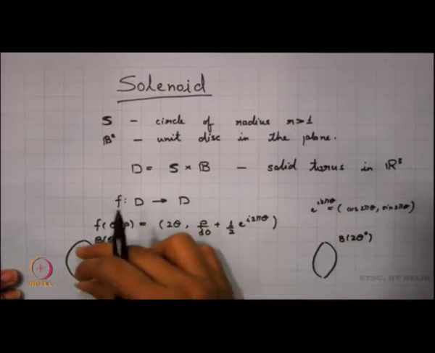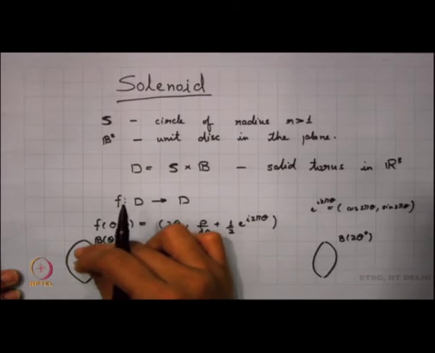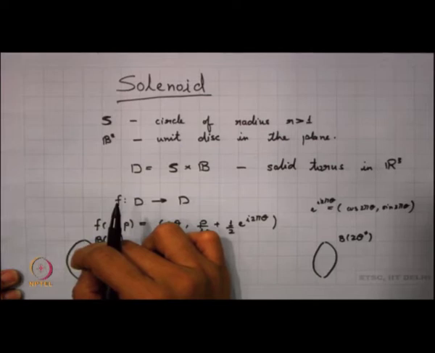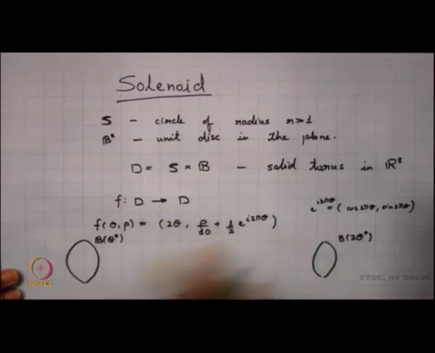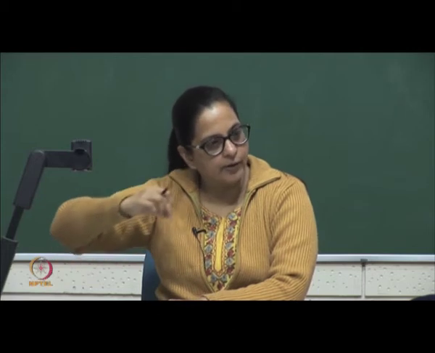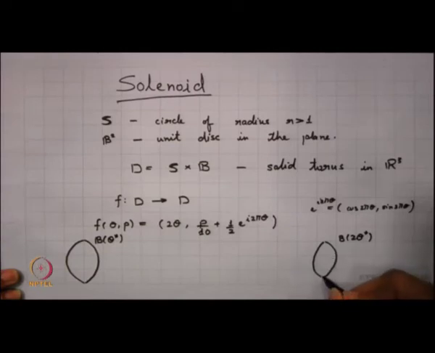And what happens now to the whole disk here? Now, this is a disk of radius 1, right. So, we find that this disk of radius 1 is now shrunk to a disk of radius 1 by 10, right. Wherever the point P is, the magnitude decreases by 1 by 10, and then this whole disk is also revolving. So, we are also giving it a push, it is not centered where it was centered, but now all the points are also moving along a circle with this particular term. So, this particular disk in B twice theta star in this cross section is mapped somewhere over here.